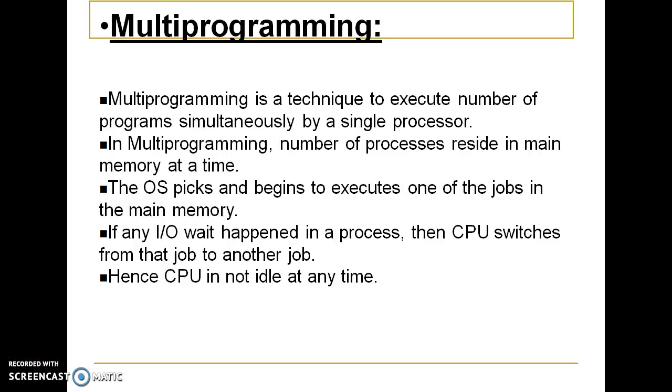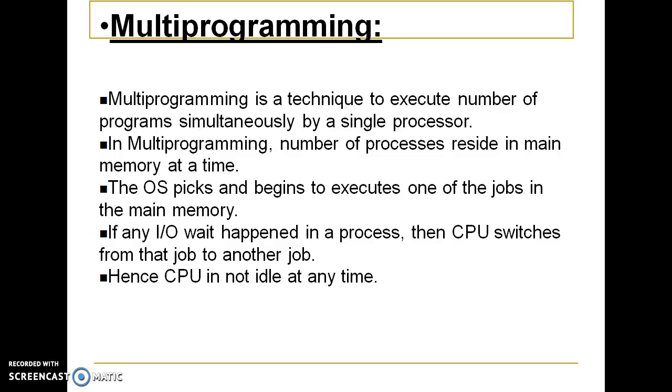Okay, here come two important words, multi-programming and multitasking, which are very important and familiar in using the operating system. That is concerned with learning operating systems. What is multi-programming?